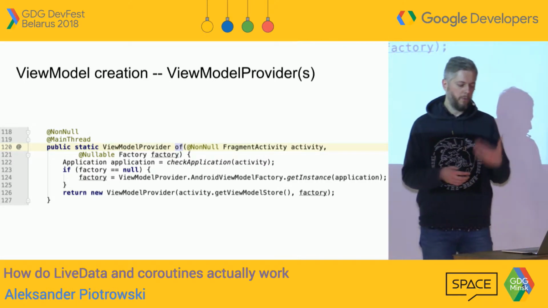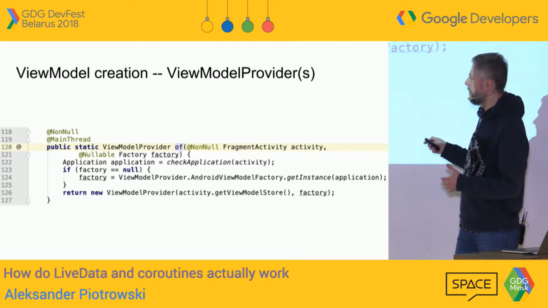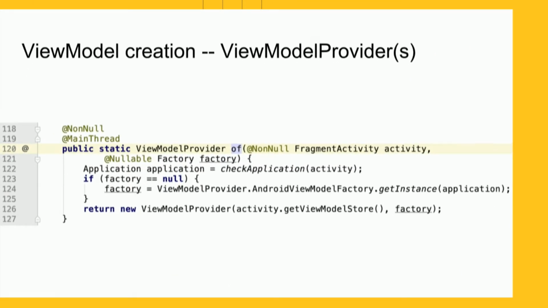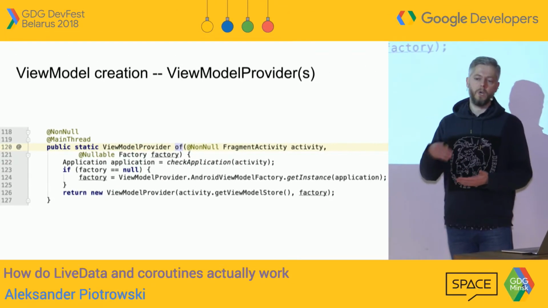Anyway, a view model provider, as you can see, which is funny, we provide a fragment activity to a view model provider, and then we just create a view model provider, reaching out to the activity to get a view model store. So it seems like we could pass a view model store in here without passing an activity, but actually this is a hint. Because an activity is something that can most probably survive configuration changes. Actually, this is a strong lead that we have to look into an activity, right?